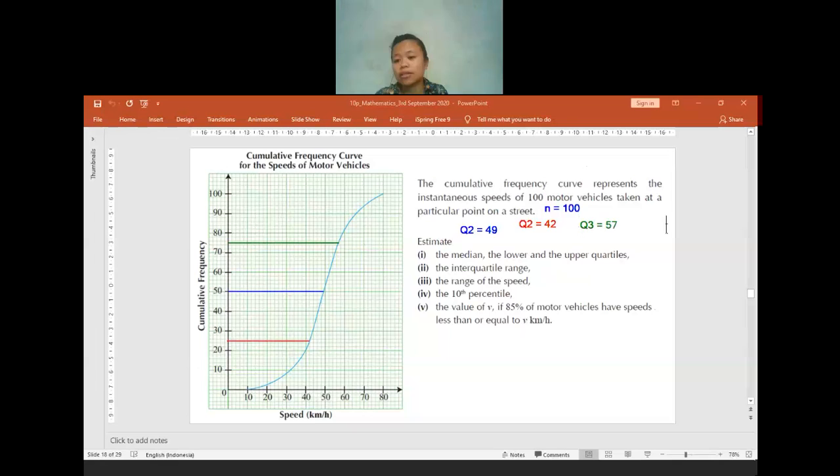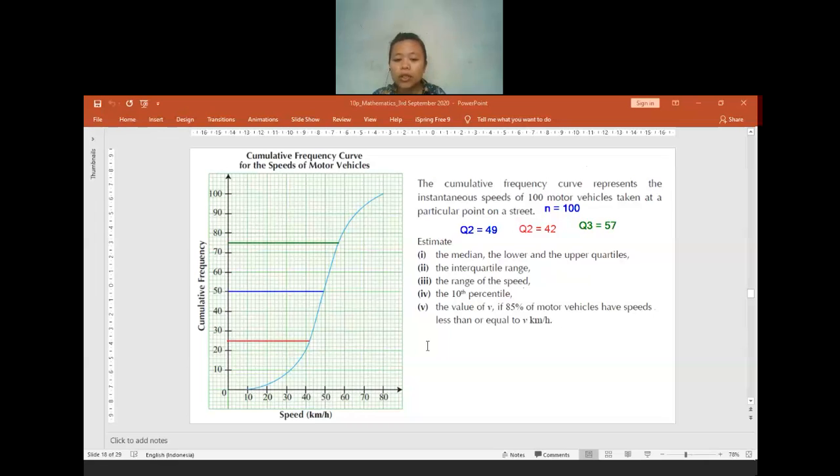Okay, is there anyone having any question? Maybe later if you print it, it will be more visible for you, because sometimes looking at the screen makes your eyes more tired. That's why you need a ruler, because if you do not use a ruler, the line will not be parallel with the x-axis, and you will have a different answer from the one that it is supposed to be.